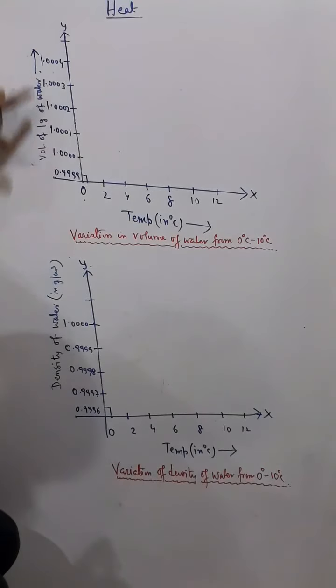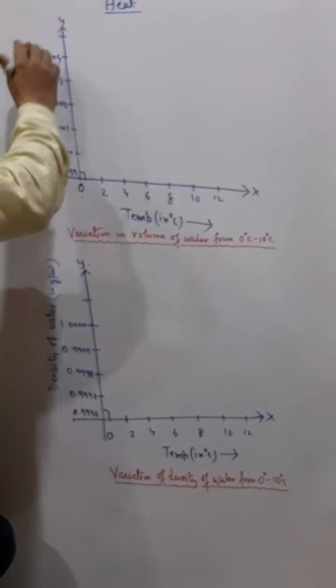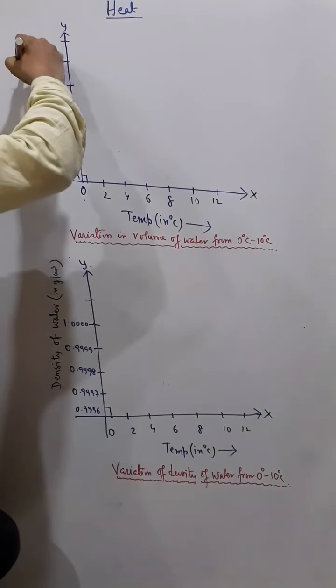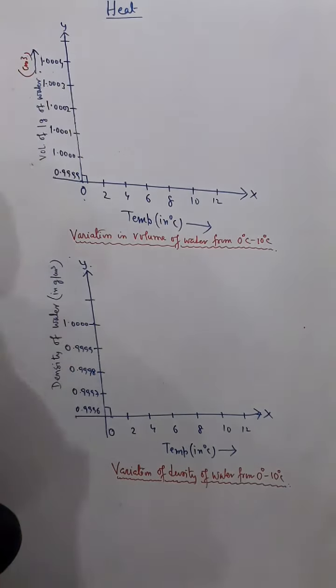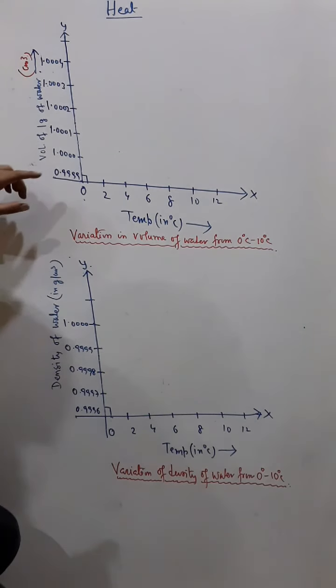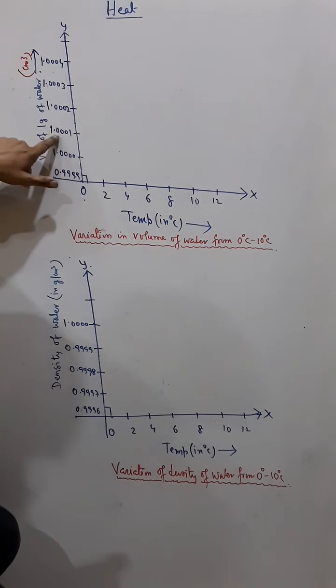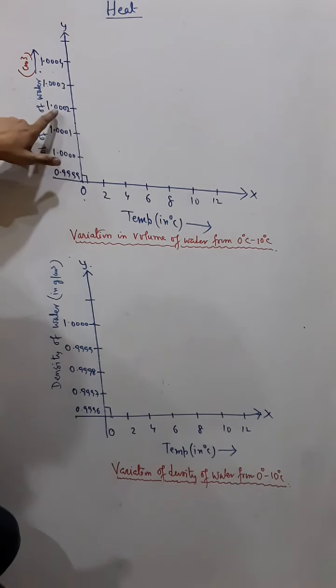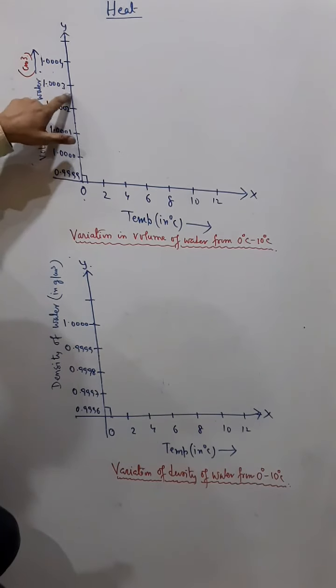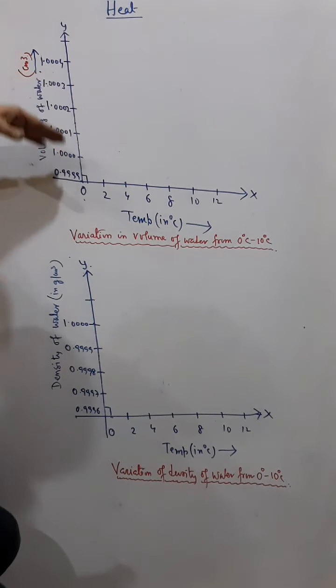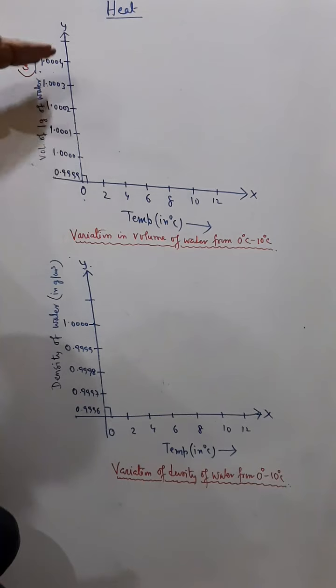And the y-axis is the volume of water, in centimeter cube. It is 0.999, then 1, then 1.0001, 1.0002, 1.0003 and 1.0004. This much centimeter cube I have taken.